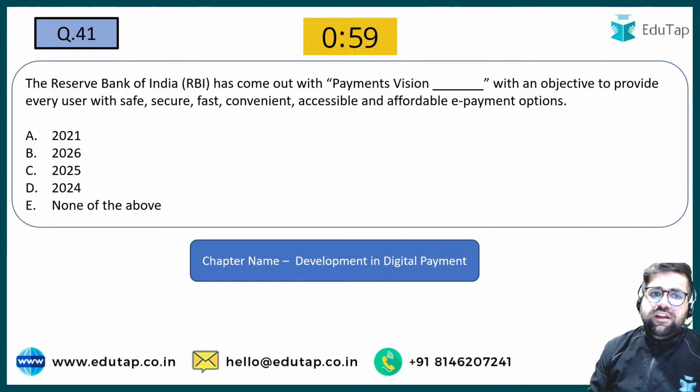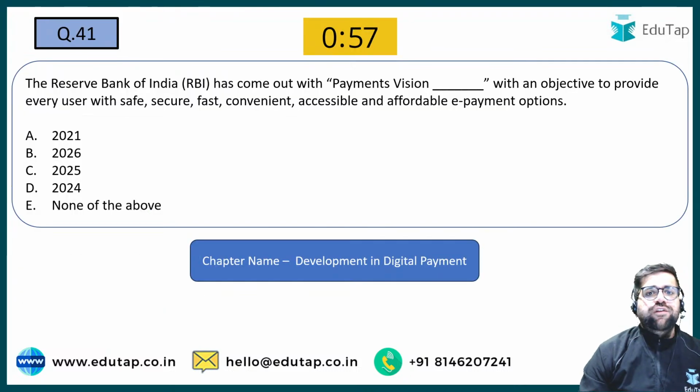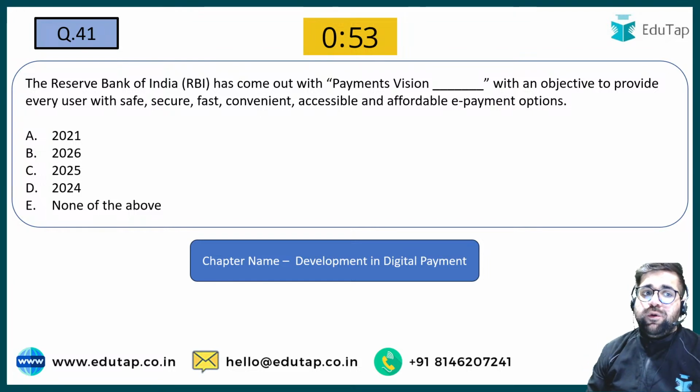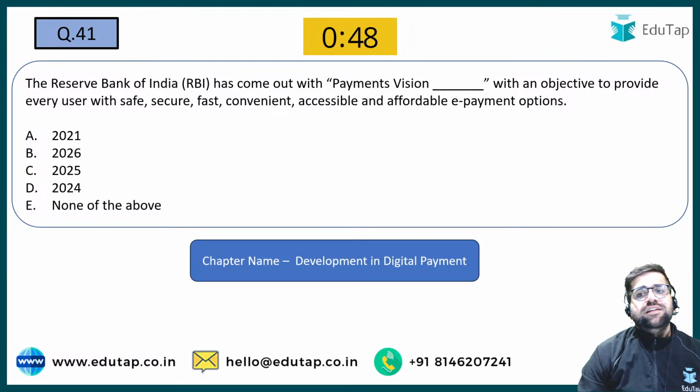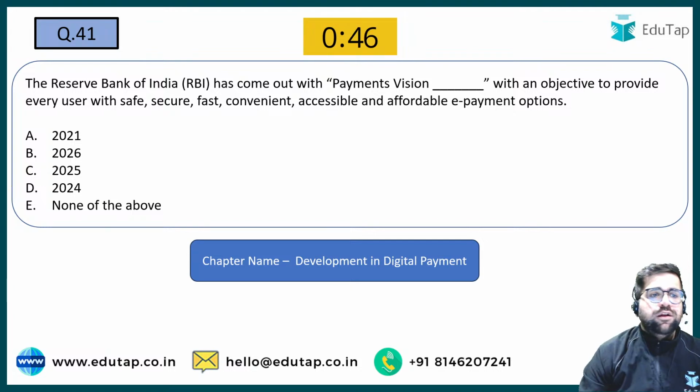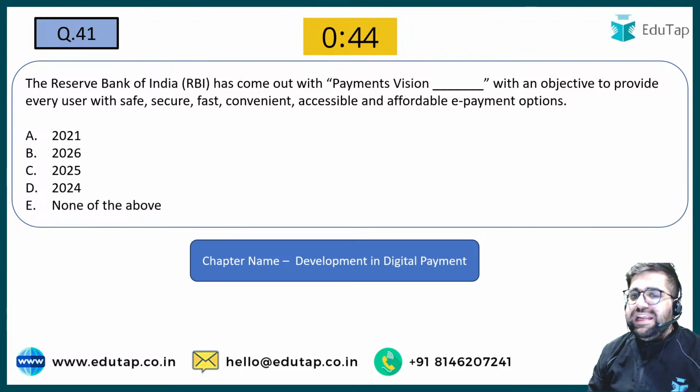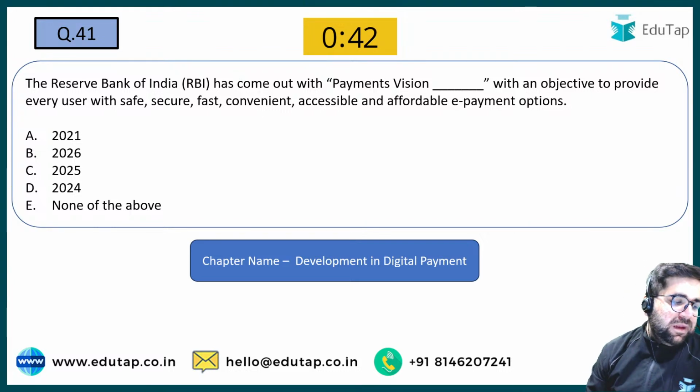41. The Reserve Bank of India has come out with payment vision with the objective to provide every user the safe and secure and the fast and the convenient and the accessible and the affordable e-payment option. So what is the payment vision year?